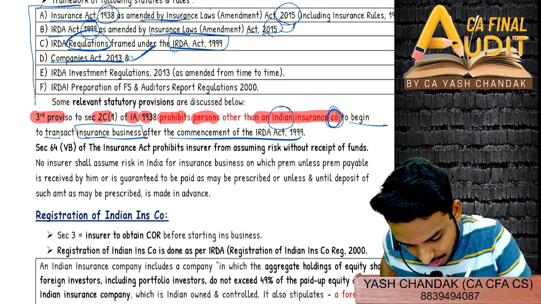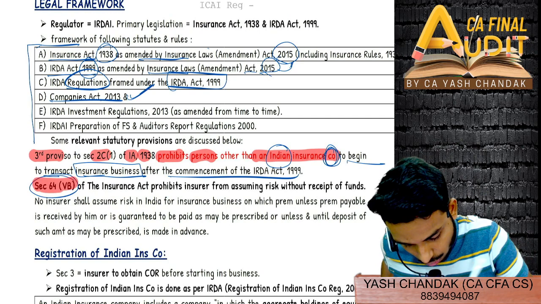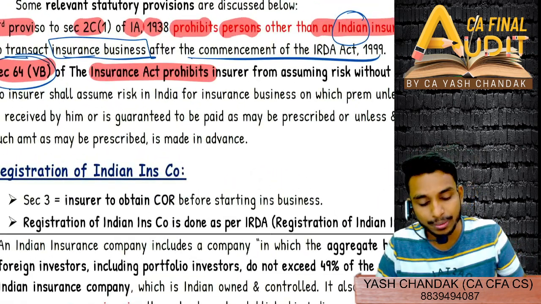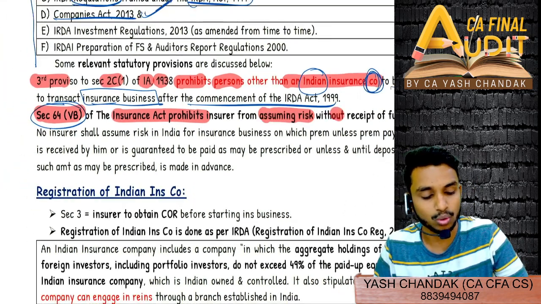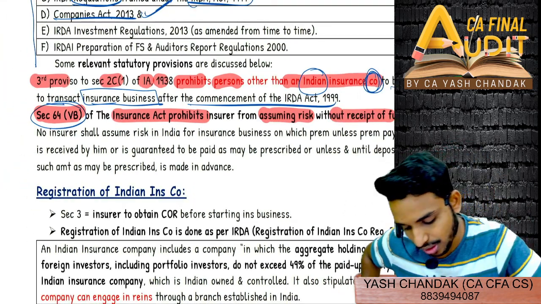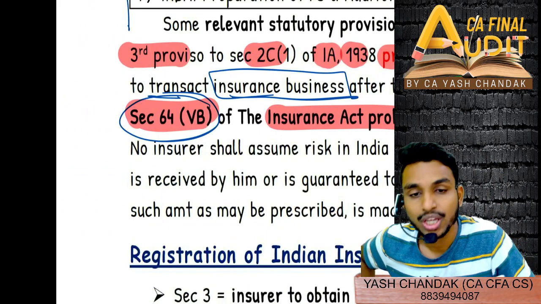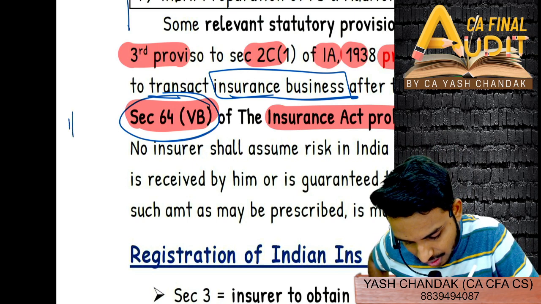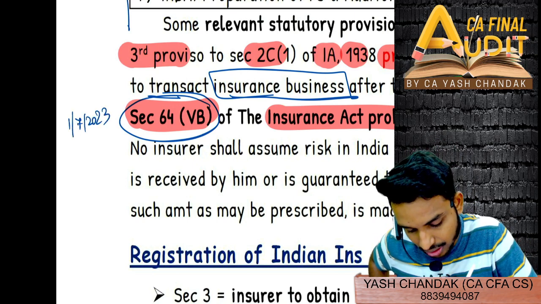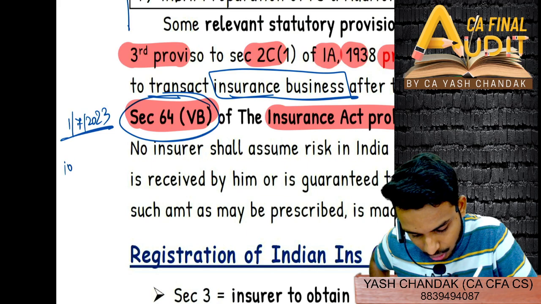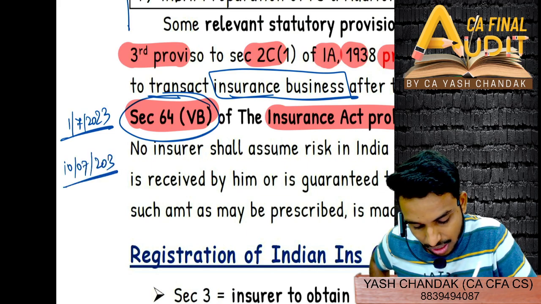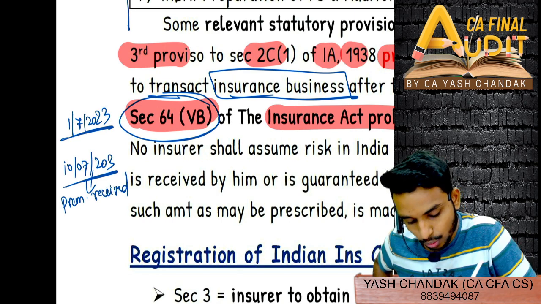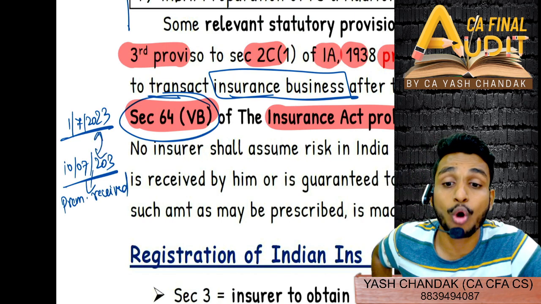Section 64 VB of the Insurance Act 1938, very important, prohibits an insurer from assuming risk without receipt of funds. That means, suppose you issued all the policy documents, he also signed everything, and the policy is dated from 1st July 2023. However, you received the premium only on 10th July. So between 1st July and 10th July, you will not assume risk.